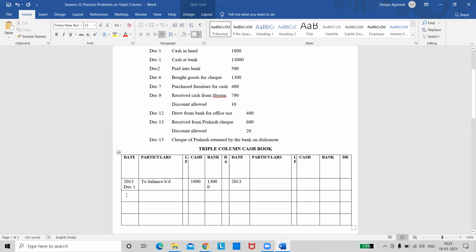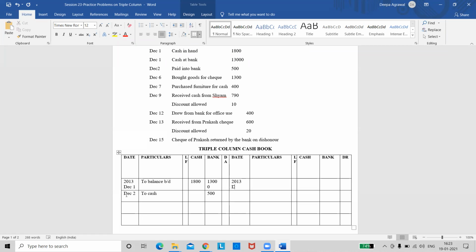So see how we enter. I'll first write the date, December 2nd. So bank column should be debited. So I come to the debit side and I write here as to cash and enter the amount in the bank column, 500. Now similarly, I'll go to the credit side.